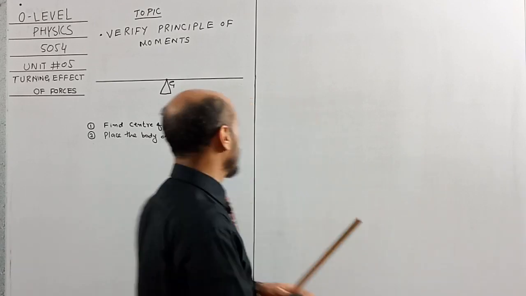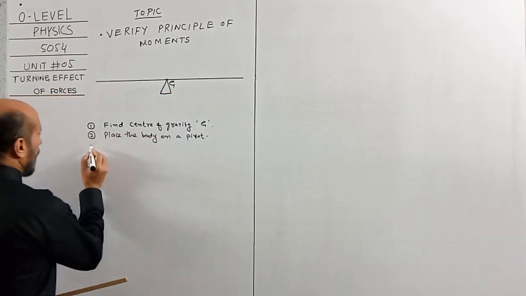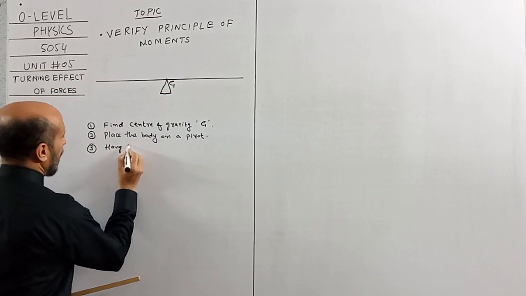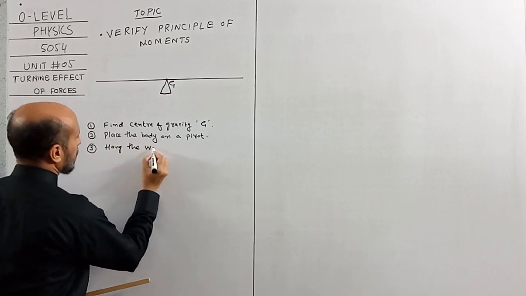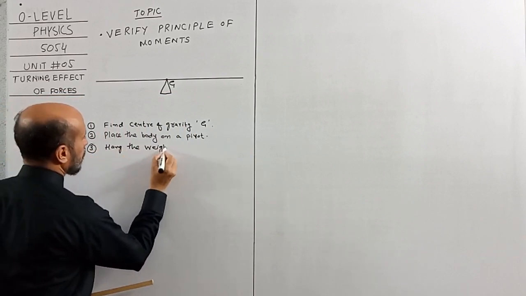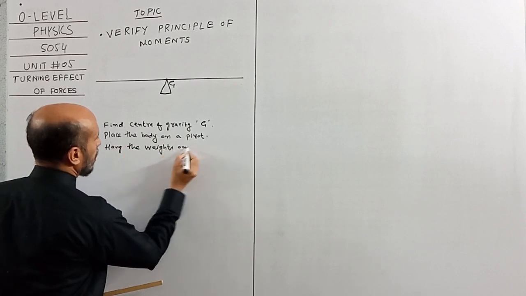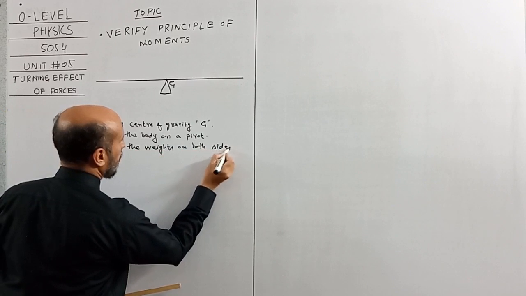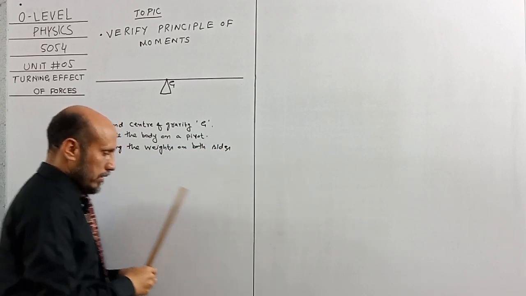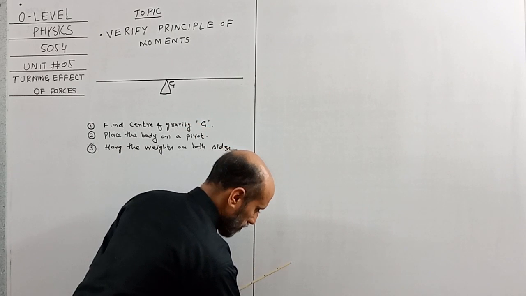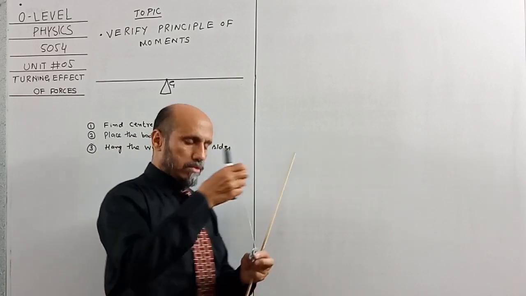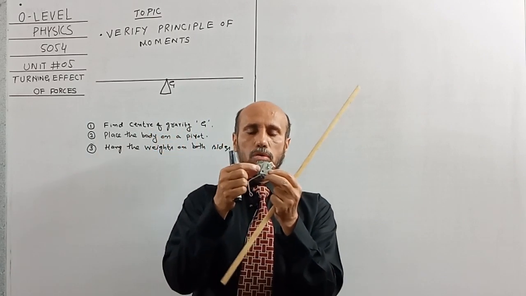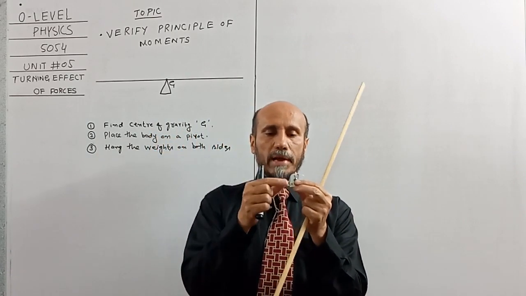Third step, hang the weights on both sides. Since I have no access to the lab due to corona, I have made my own weights.